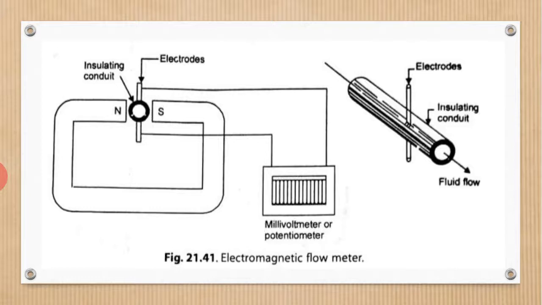So here the basic principle is Faraday's laws of electromagnetic induction. Already you now know the construction. According to this principle, when a conductive medium passes through the magnetic field B, a voltage E is generated. So I repeat, when the conductive medium passes through the magnetic field, the voltage generated is proportional to the velocity V of the medium.